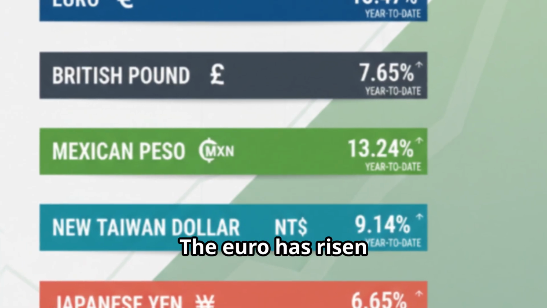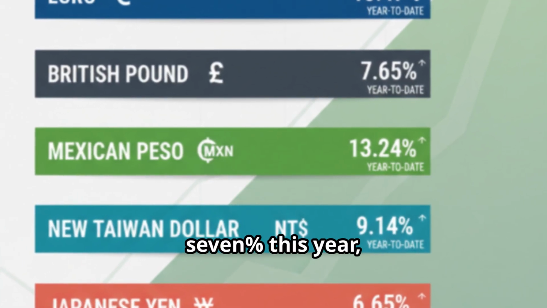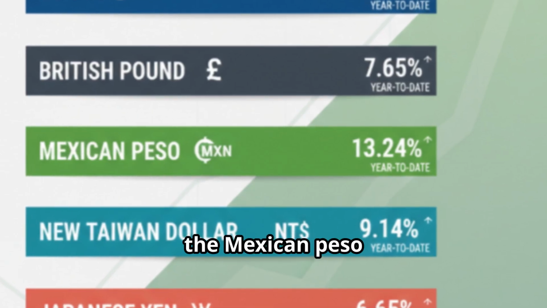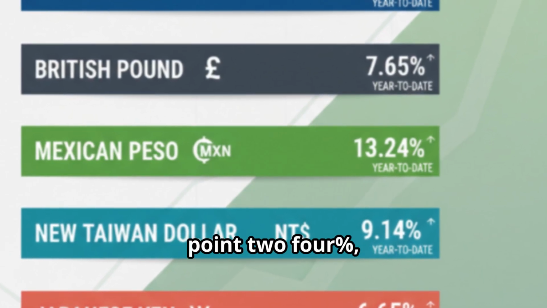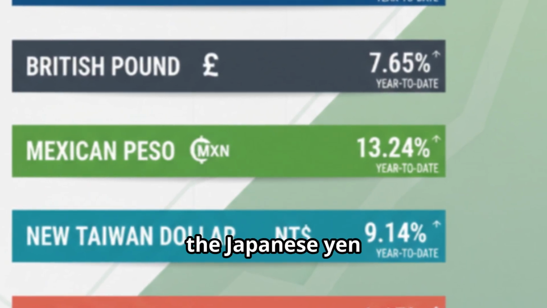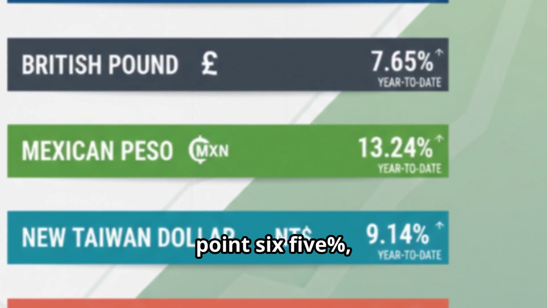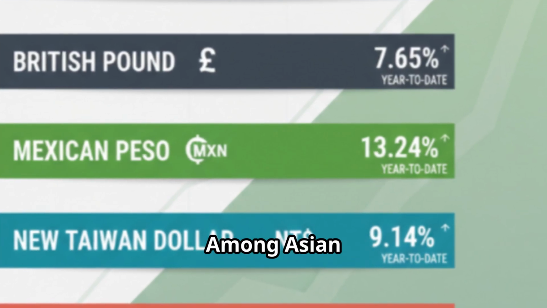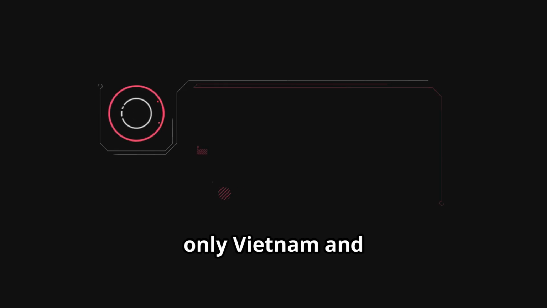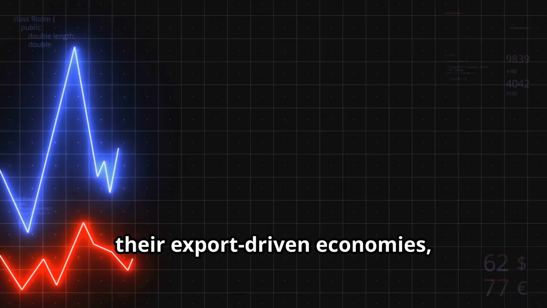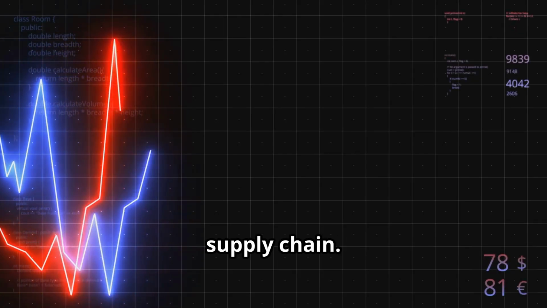The euro has risen 13.47% this year, the British pound is up 7.65%, the Mexican peso has gained 13.24%, the new Taiwan dollar is up 9.14%, the Japanese yen has increased 6.65%, and the South Korean won is up 5.64%. Among Asian exporting nations, only Vietnam and India's currencies have depreciated against the dollar, likely to support their export-driven economies, as they've absorbed much of China's supply chain.